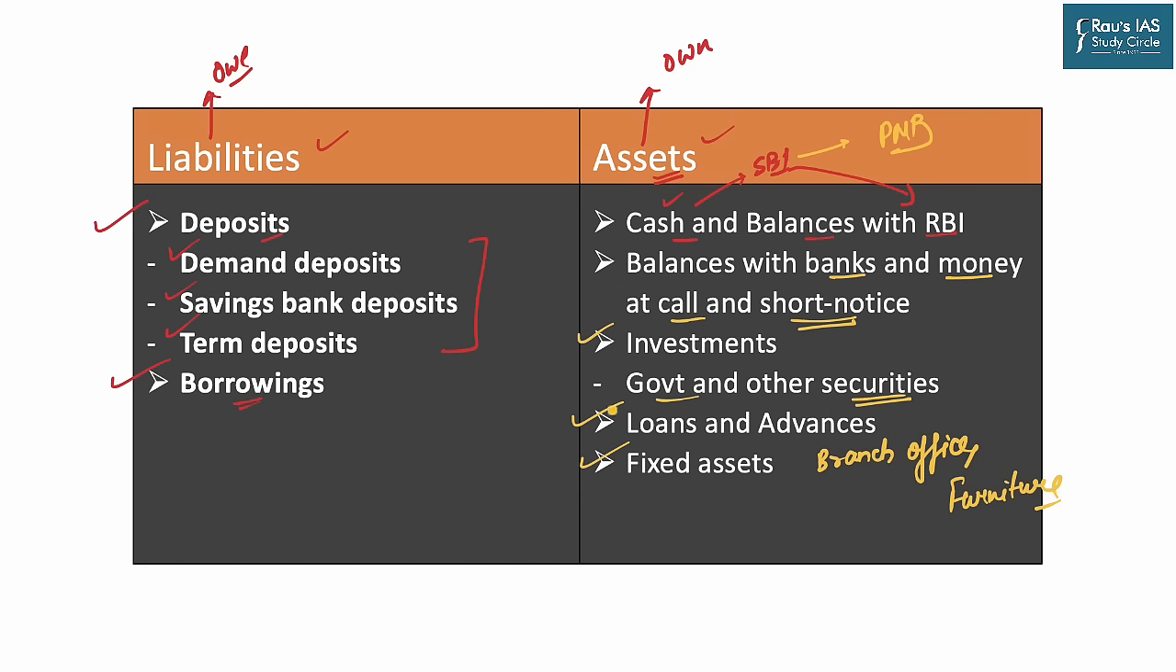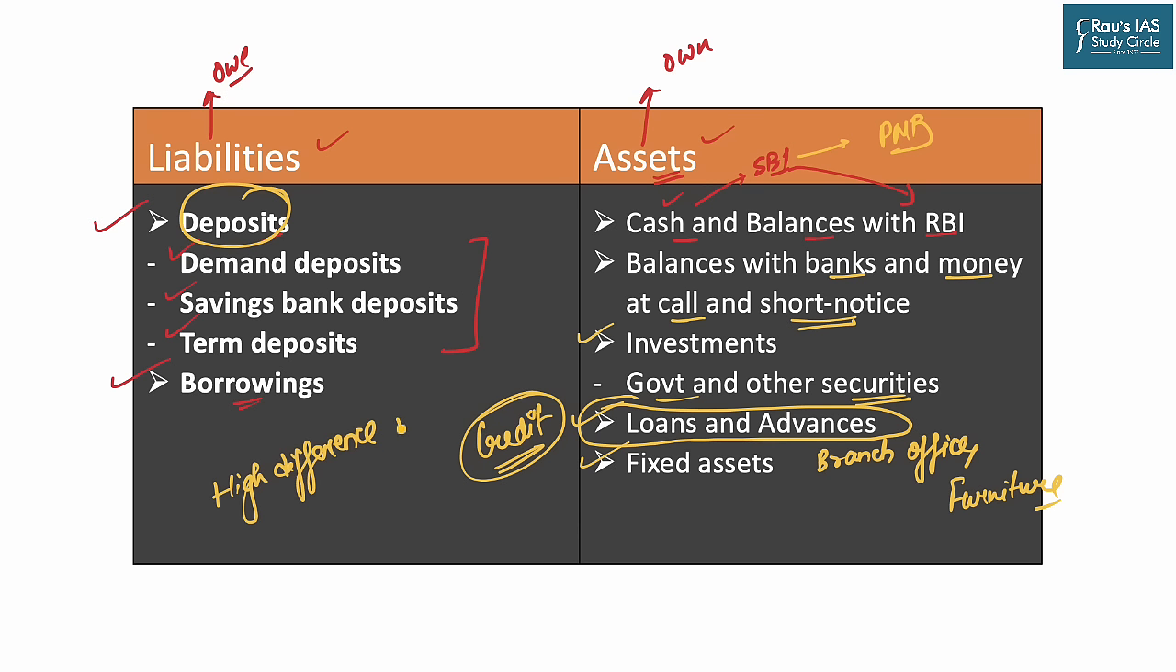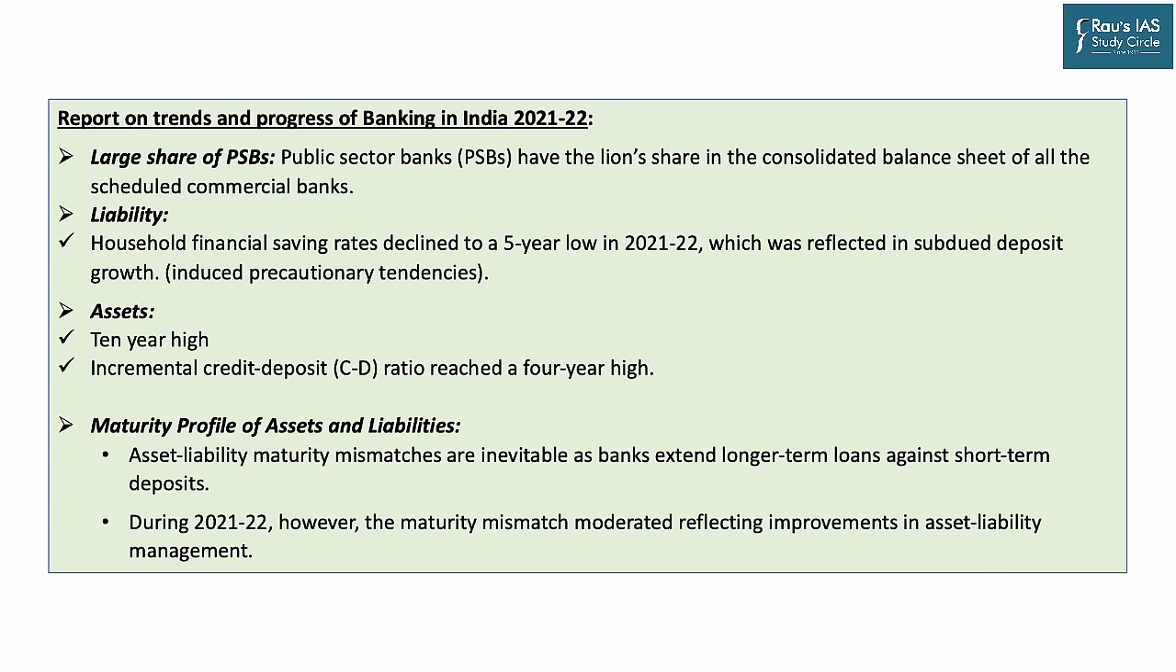So I'll give you the example of the second last one, that is loans and advances. Now the article is saying that loans and advances through credit disbursement have been at a 10-year high in the Indian banking system. But on the left side, the liabilities had not increased drastically. And that is the reason why there is a high difference in the deposit and credit ratio. Now, the report that was highlighted in the article says that the larger share of the credit disbursement comes from the public sector banks.